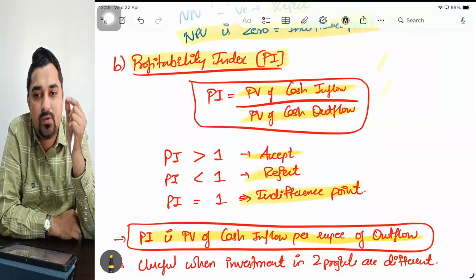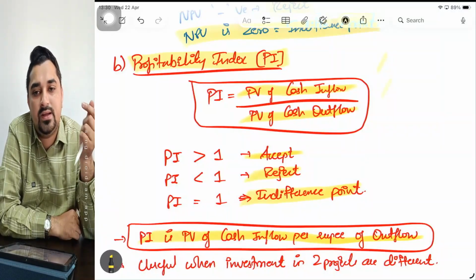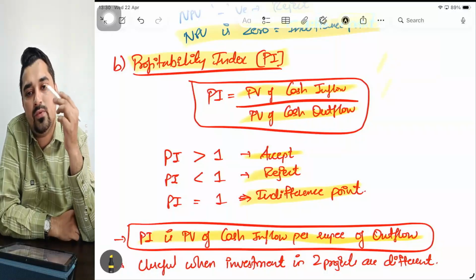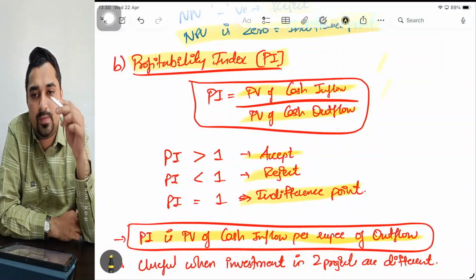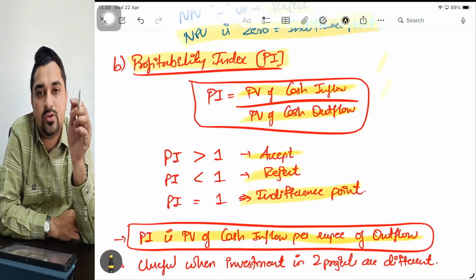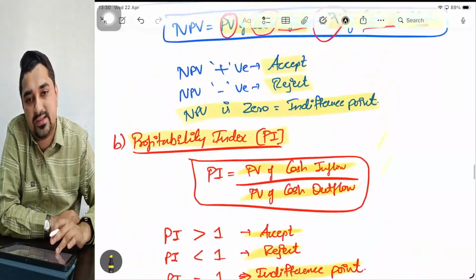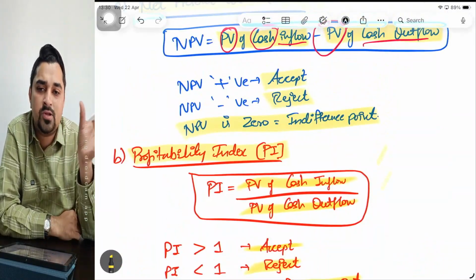If PI is, for example, 1.5, what does 1.5 mean? For every 1 rupee of my investment, I am getting 1.5 in return. So PI will give you, in relative terms, for every rupee, the present value of cash inflow, whereas NPV will give a total figure, whether NPV is positive or negative.